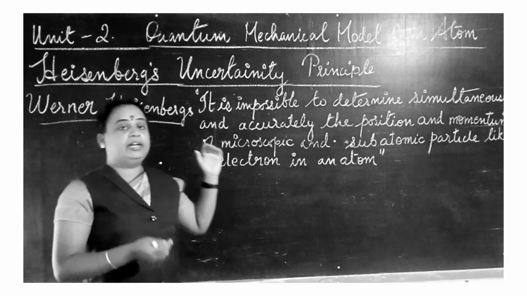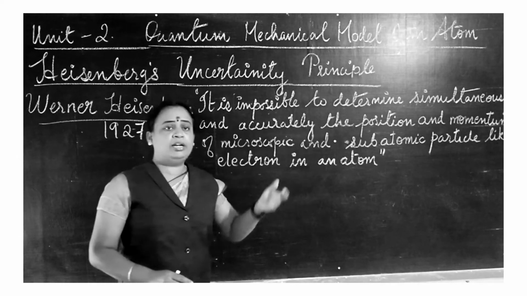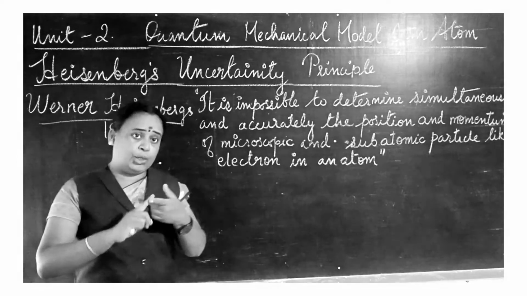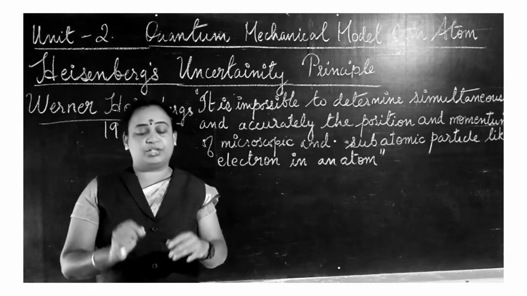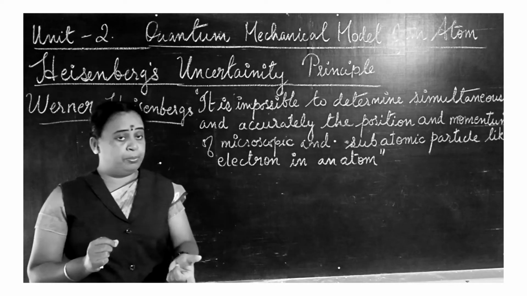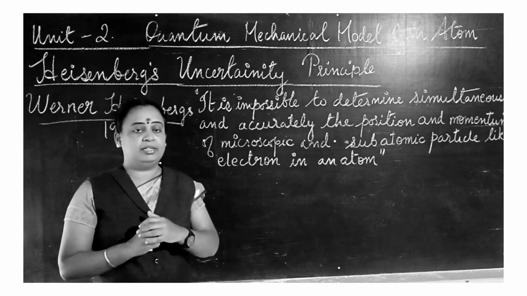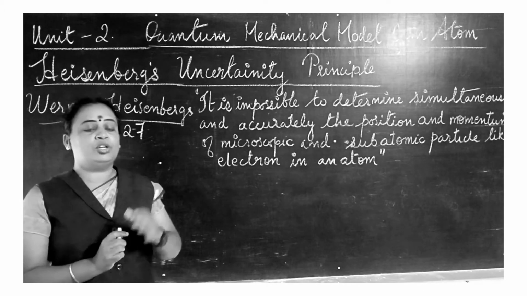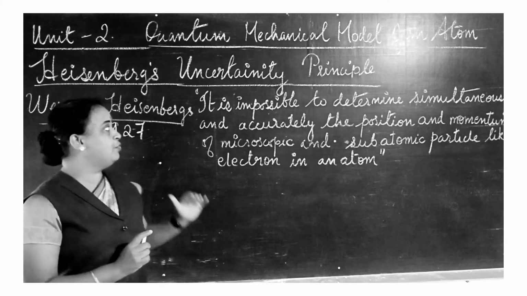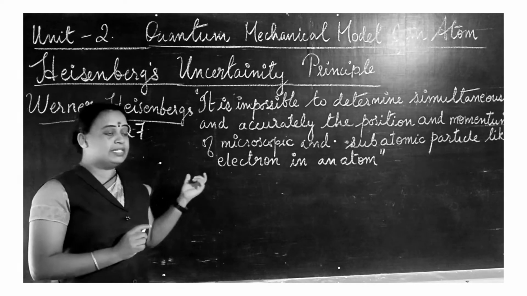So it is not possible to determine the position and momentum accurately and simultaneously in an electron. This electron is microscopic. It is a subatomic particle of an atom, right? So this is Heisenberg uncertainty principle. There is a mathematical expression for this uncertainty principle of Heisenberg. So we will see that.